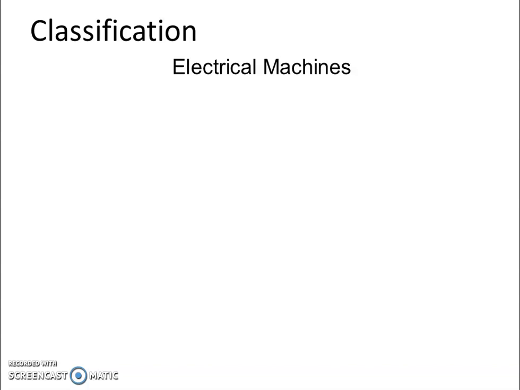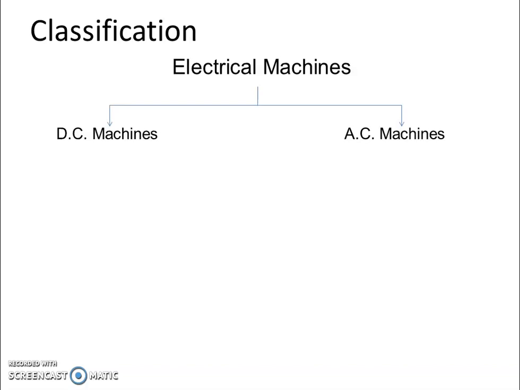Depending upon that, electrical machines are firstly classified as DC machines and AC machines. I again repeat, in a generator, if you are getting DC output, or in a motor, if you are giving DC electrical input, then it comes under the category of DC machines.